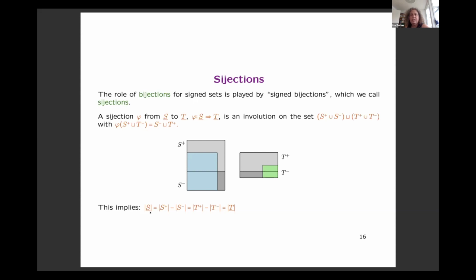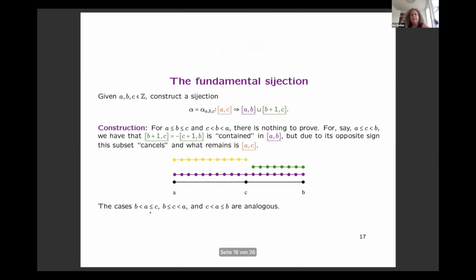So that's what we will need. Here I show you a very easy bijection, which is actually the building block for many of our bijections. Here you have three integers, and I claim that there is a bijection from the interval [A, C] to the disjoint union of [A, B] and [B+1, C].